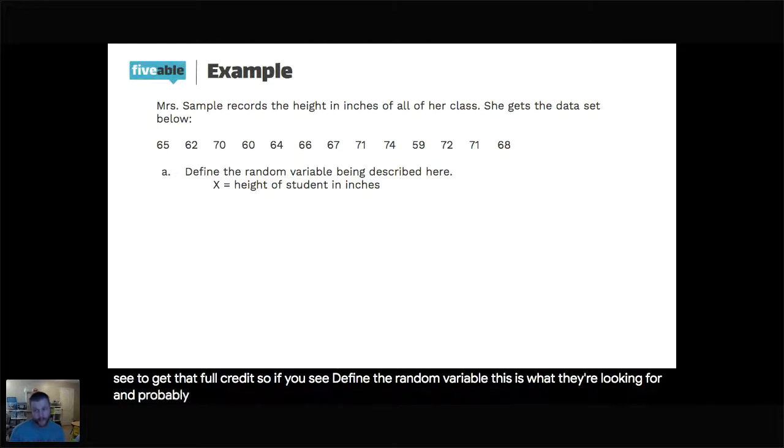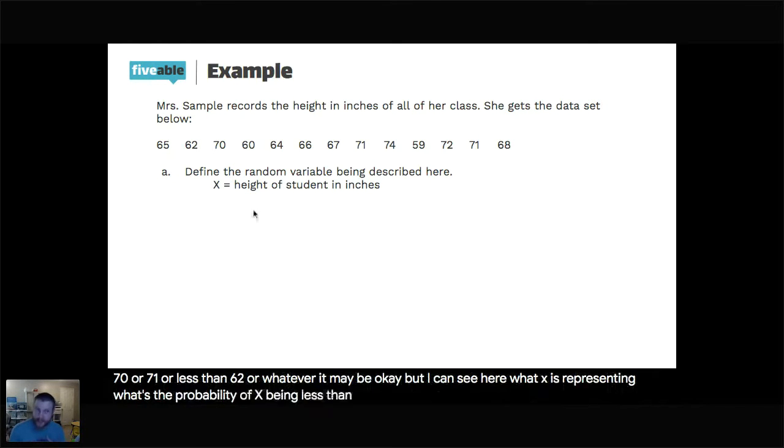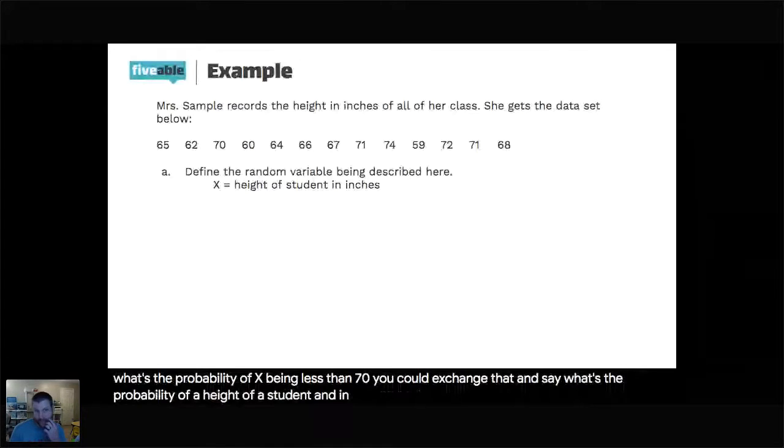And probably later in the question, you're going to look at what's the probability of X being at least 70 or 71 or less than 62 or whatever it may be. But I can see here what X is representing. What's the probability of X being less than 70? You could exchange that and say, what's the probability of a height of a student in inches being less than 70? And then it reads pretty normal.